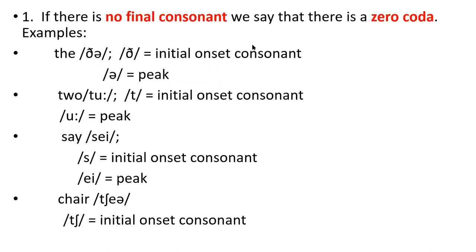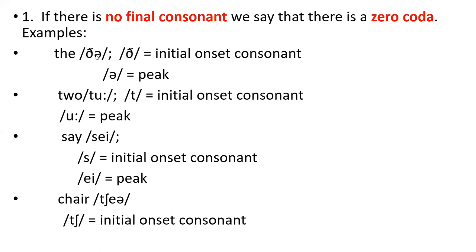As you see here, the first case: if there is no final consonant, in this case there is silence after the vowel. Silence, no consonant at all. So in this case, we call it zero coda. When we say zero coda, this means what? No consonant occurs after the peak. For examples, look,